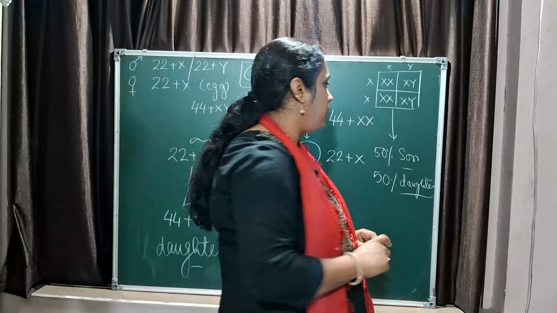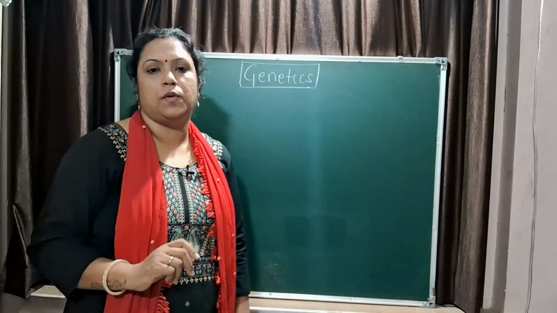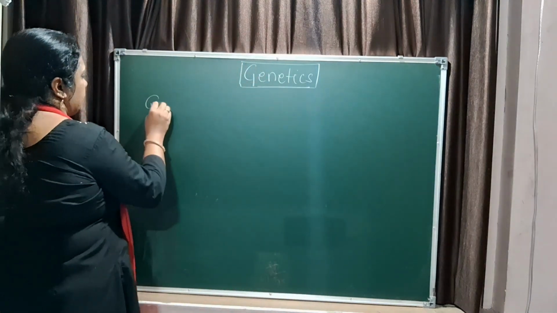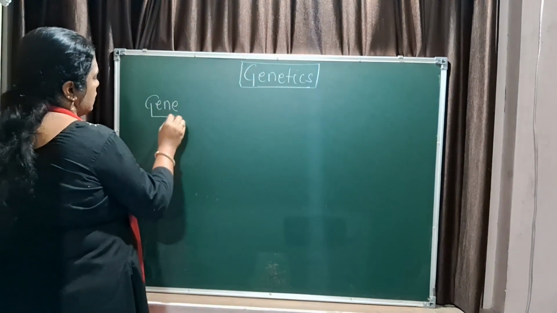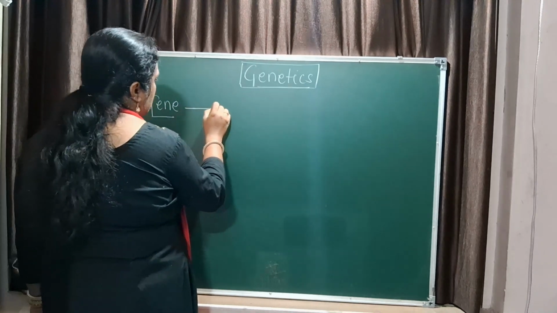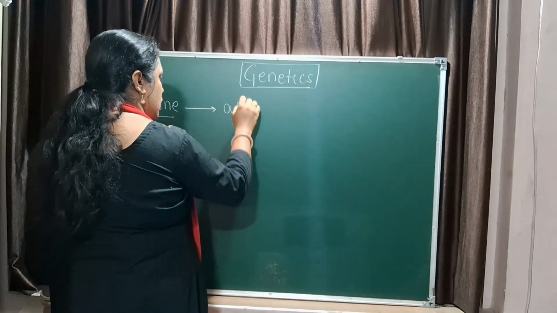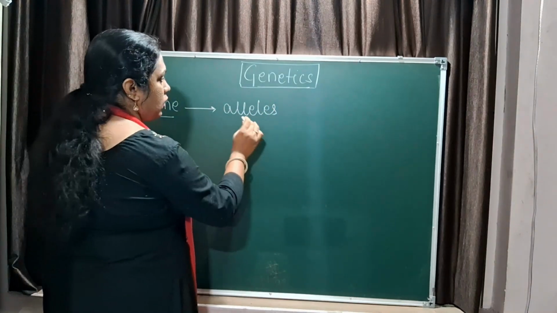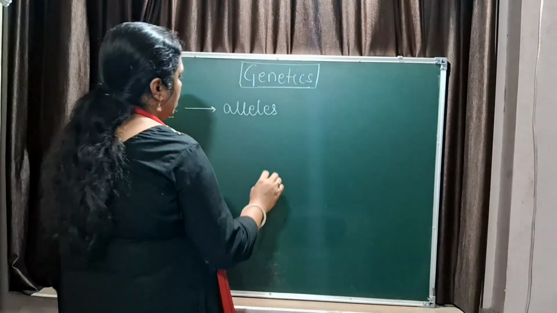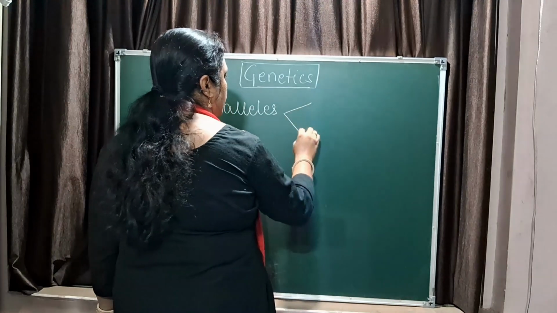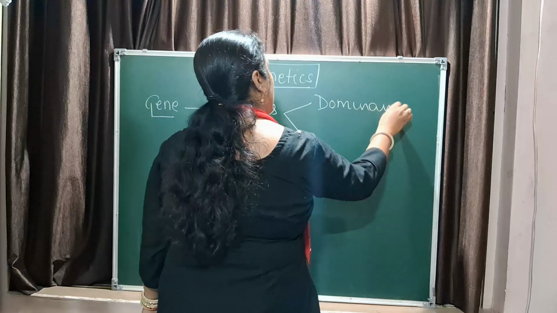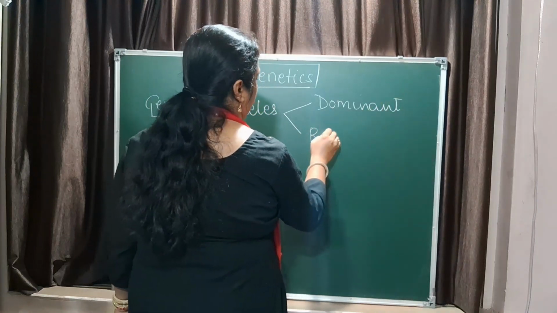Now, let us move ahead. Next, what we are going to study is genes, alleles, dominant allele and recessive allele. The genes, I think you all have understood, are specific nucleotide sequences. They have different forms, the alternative forms, which are called alleles. Now, the allele can be of two types: one is a dominant allele and one is a recessive allele.